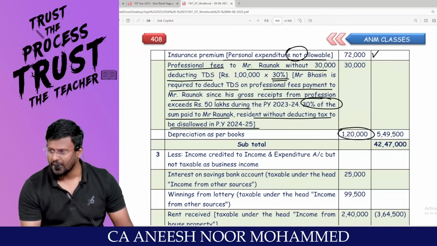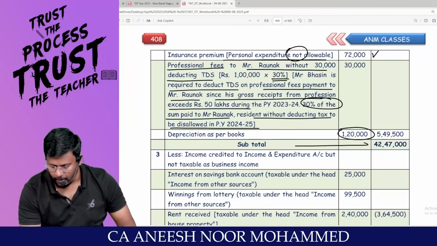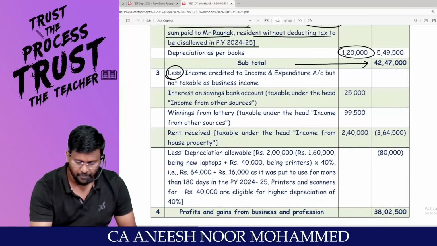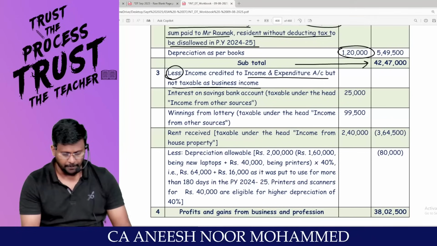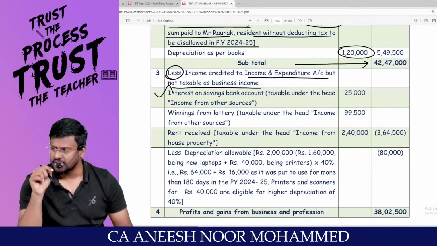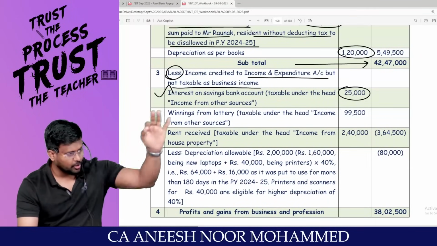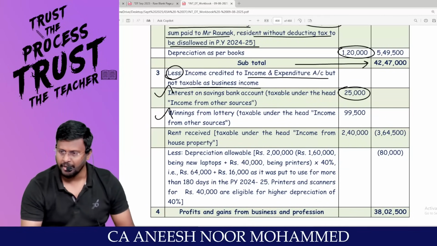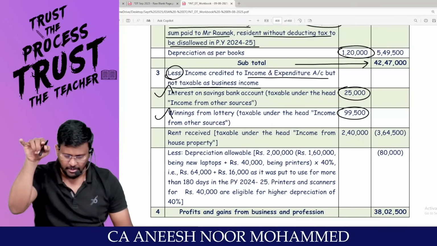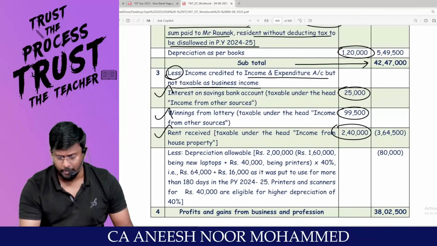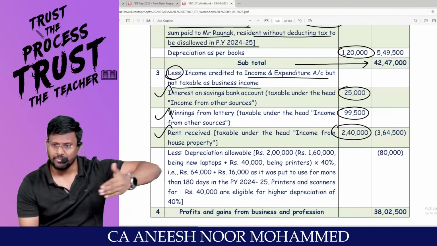Depreciation as per books should be added back because 60% has been provided. Only the maximum rate is allowed, and I will be getting the subtotal, less. Income credited to the income and expenditure account, but not taxable as business income: interest on savings bank account. This income should be reduced from PGBP and taxed under IFOS. Winning from lottery should be reduced from PGBP and taxed under IFOS. Rent received should be taxable under IFHP. We have already done that. Now I am just removing the effect.